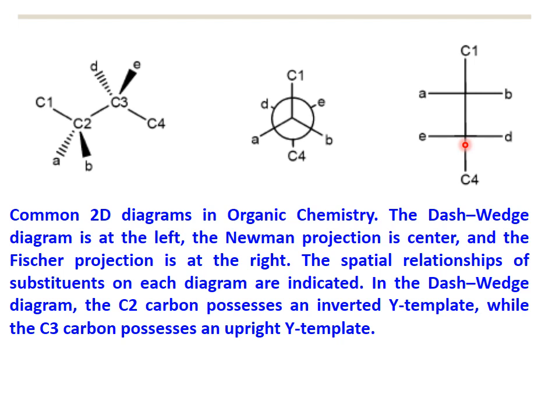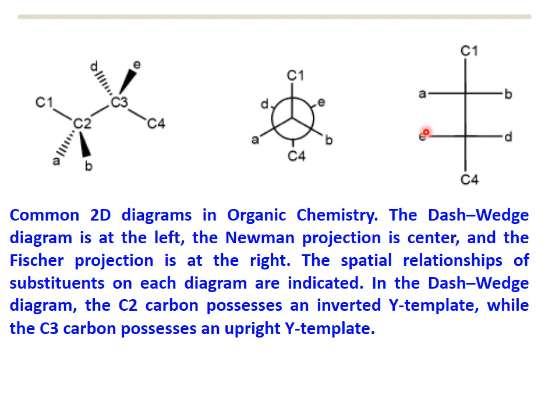In the Newman projection we draw one carbon in a circle and the other carbon within the circle, and we show different substituents attached at the carbons. Similarly in the Fischer projection we draw the vertical lines and then we put horizontal lines. Here C1, C2, C3 and C4.